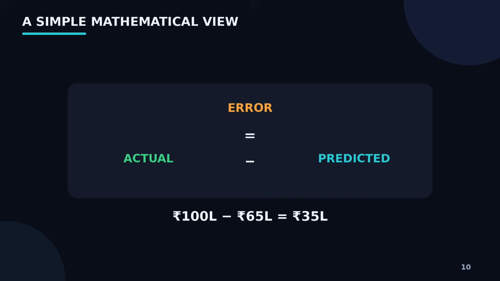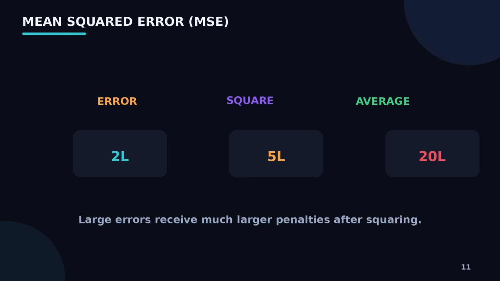For example, regression problems often use mean squared error or MSE. The important idea is the loss function turns prediction quality into a measurable number. One popular loss function for regression is mean squared error.